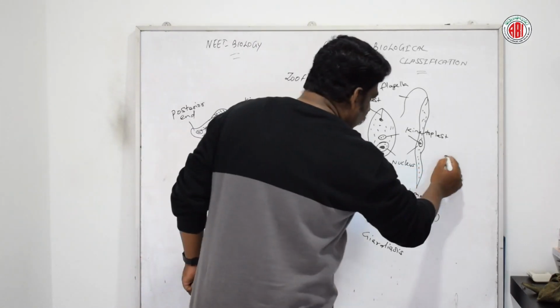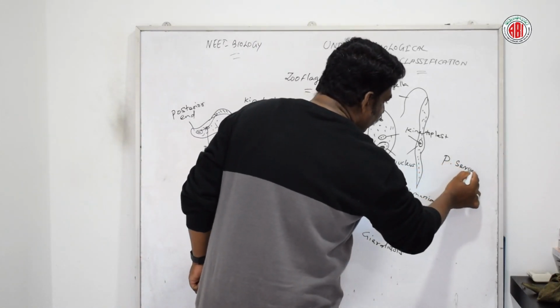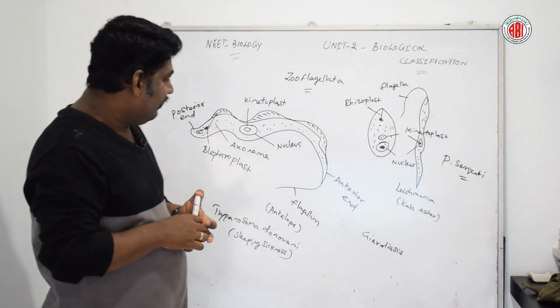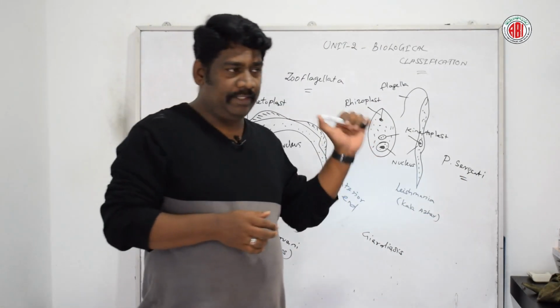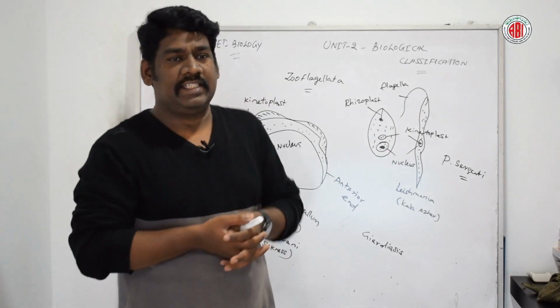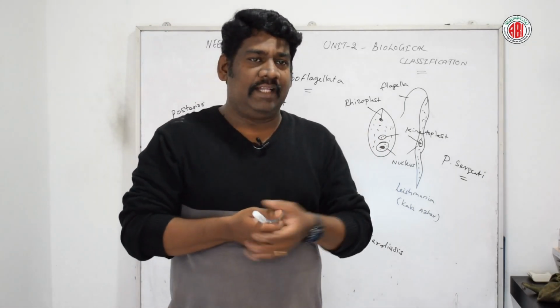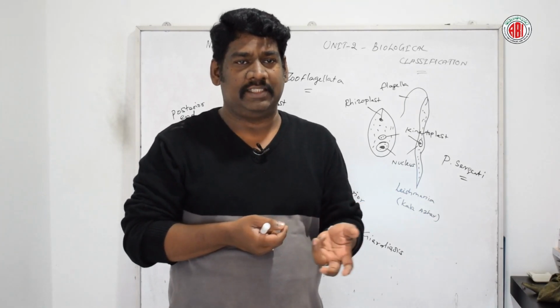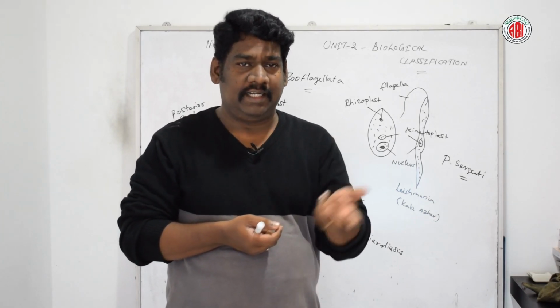So this is also another important piece of additional information when talking about zooflagellates. Next, there are a few other Leishmania groups, and they can cause other kinds of